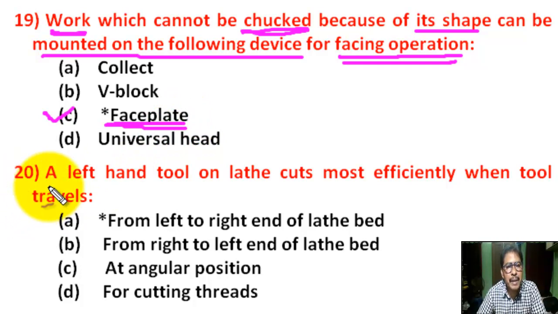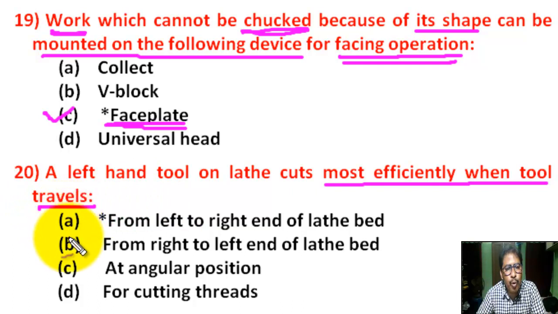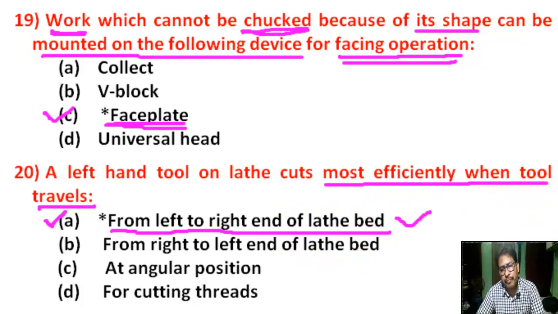Question number 20. A left hand tool on lathe cuts most efficiently when tool travels. There are 4 options. Correct answer is A. Left hand tool on lathe cuts most efficiently when tool moves from left to right end of lathe bed. Okay.